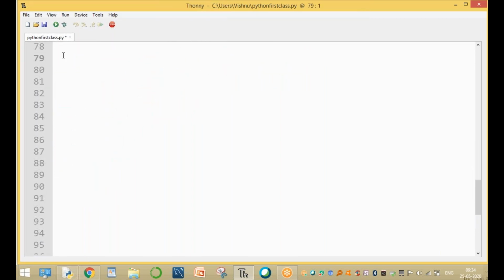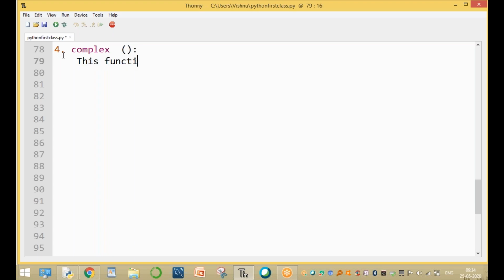And the fourth function is the complex function. Here is the complex function. This function is used to convert other type values into complex type.